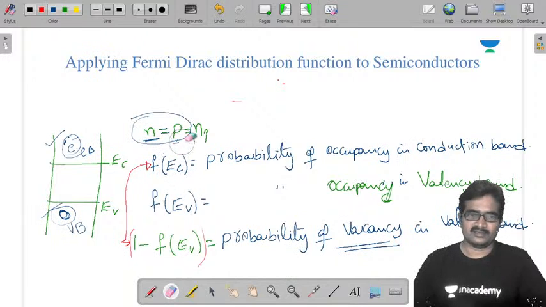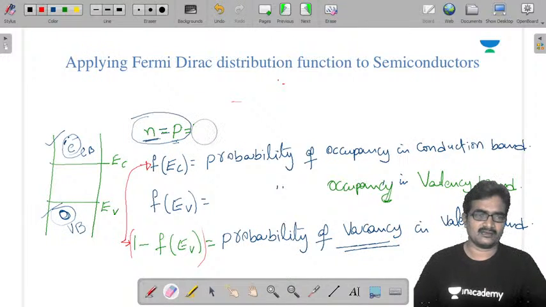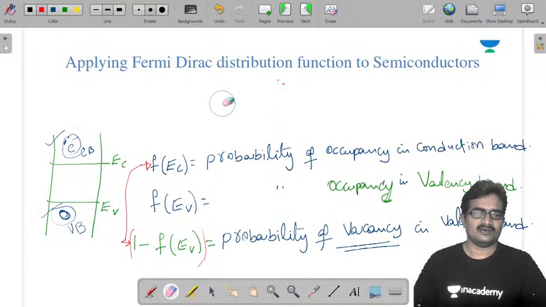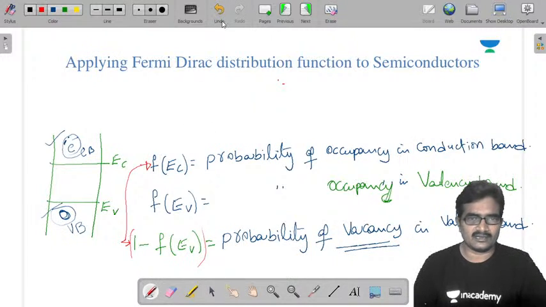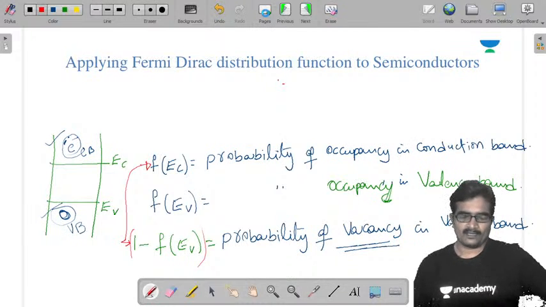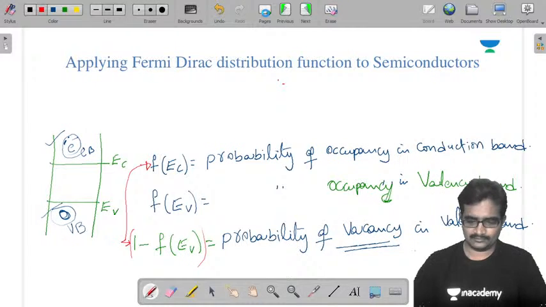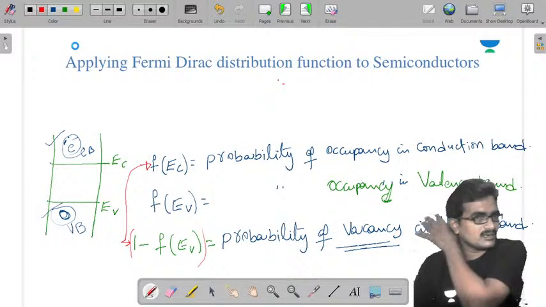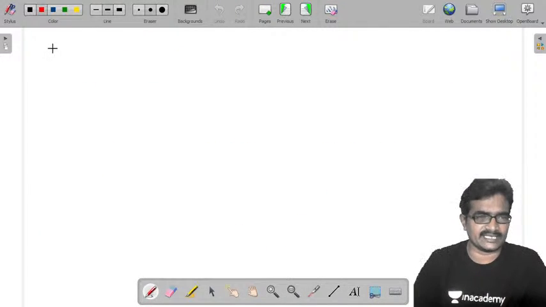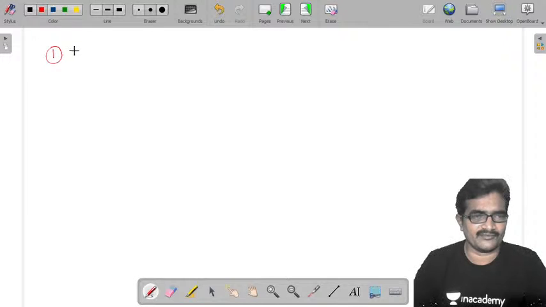Here I am first applying this to an intrinsic semiconductor.